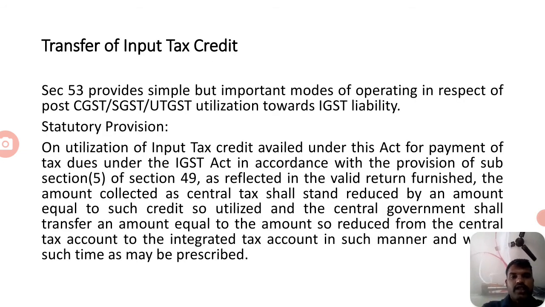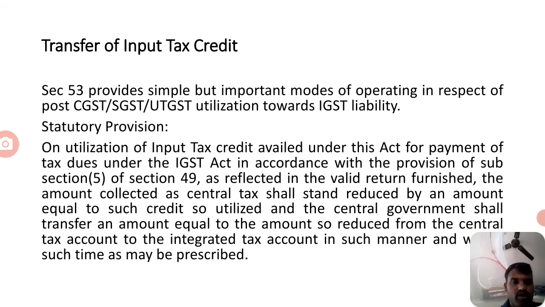Transfer of input tax credit. Section 53 provides simple but important modes of operating in respect of post CGST, SGST and UTGST utilization toward IGST liability. On utilization of input tax credit availed under this Act for payment of tax dues under the IGST Act, in accordance with the provisions of subsection 5 of section 49 as reflected in the valid return furnished, the amount collected as central tax shall stand reduced by an amount equal to such credit